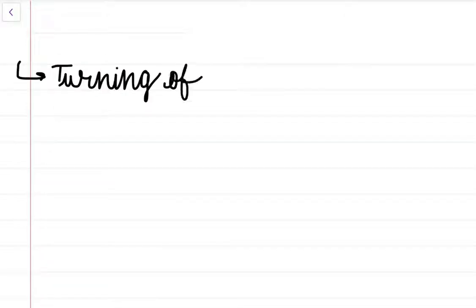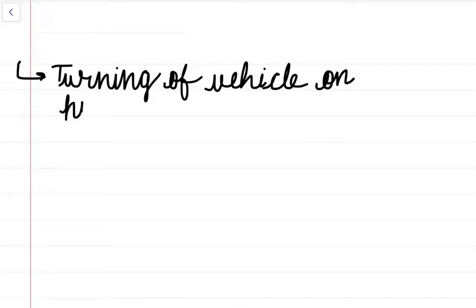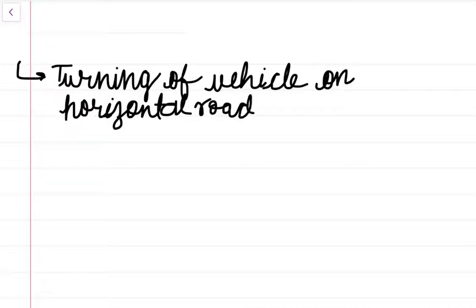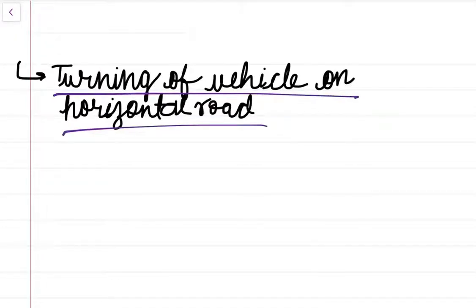So today we are going to study some miscellaneous topics such as turning of a car on a road and banking of a road. Okay, so we are going to learn these two topics today. Firstly, let's learn turning of a vehicle, any vehicle, car, bicycle, on a horizontal road. It is not banked. So this is our first topic of this lecture, turning of a vehicle on horizontal road.